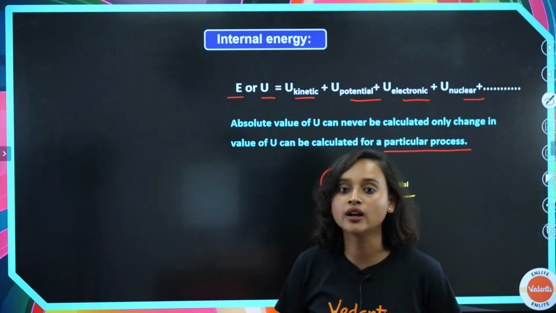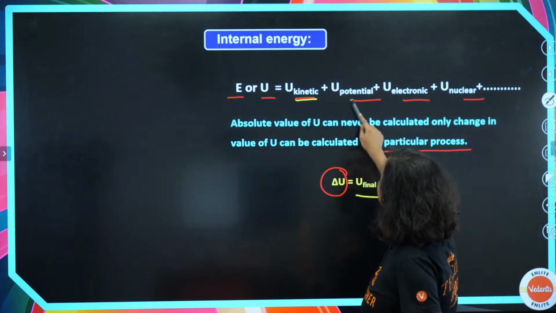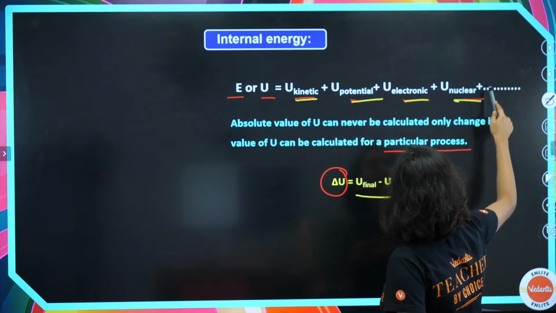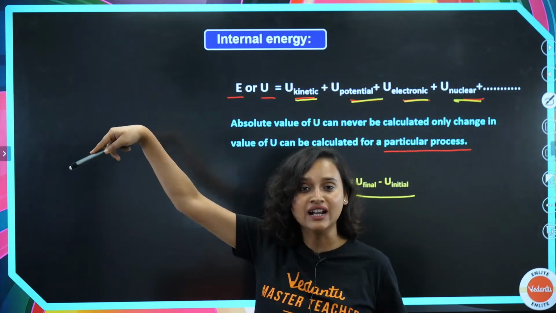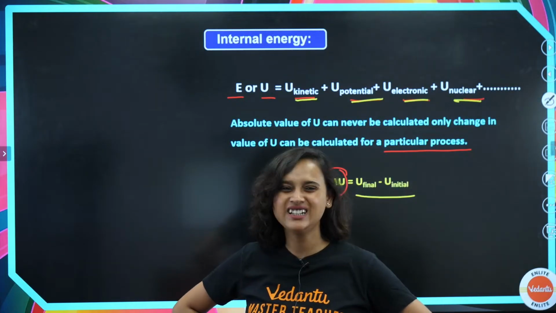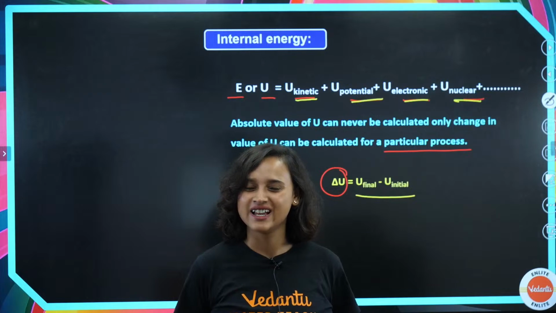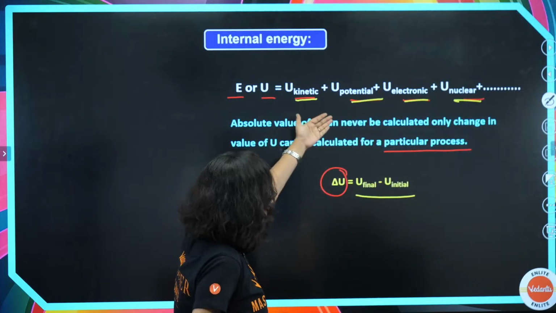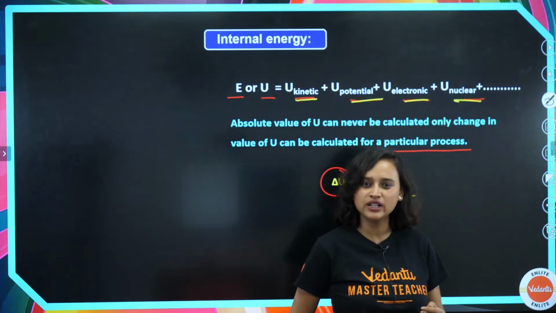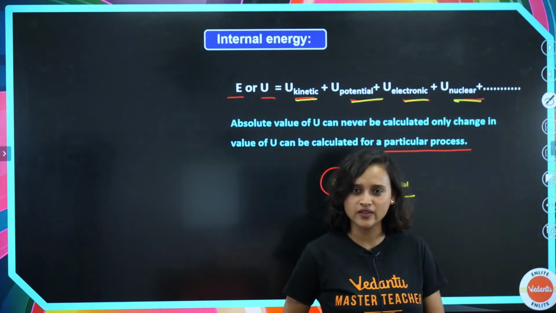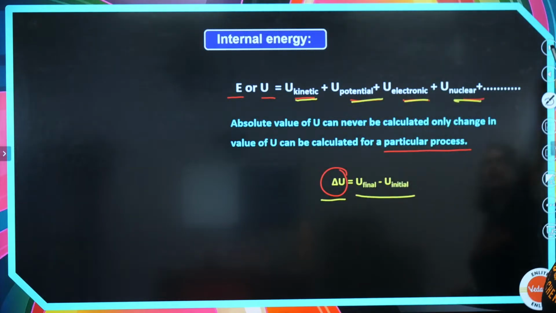Why can't we calculate it? Check it out. You have U kinetic, U potential, U electronic, U nuclear, and there are some more energies that are there. How many will you calculate? Life should be simple, no? Life cannot be hard. That is why. See, it goes on and on. There are so many more things that you have to add. Why will you make your life so complicated? We will not do that. Rather, we will calculate the delta U.